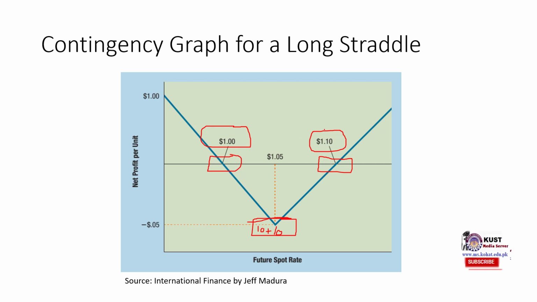So either the future spot price becomes this level or this level. In both cases, we would have 0 profit, 0 loss. And as the price increases or decreases, we would have profit. So you can see that whether the price increases or decreases substantially, in either direction, we earn profit from this long straddle.